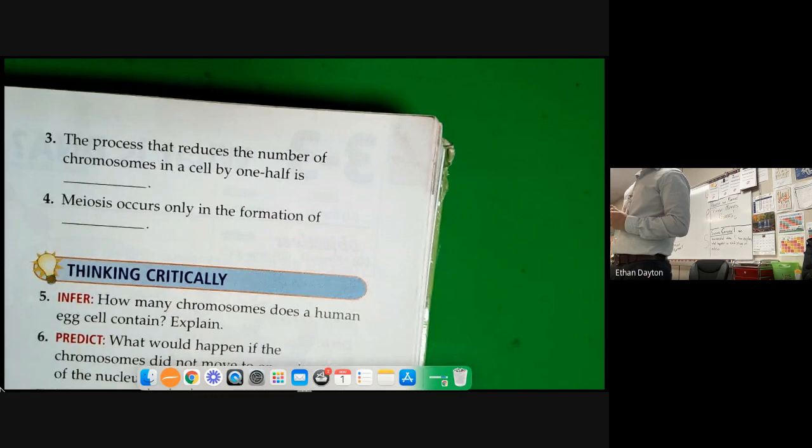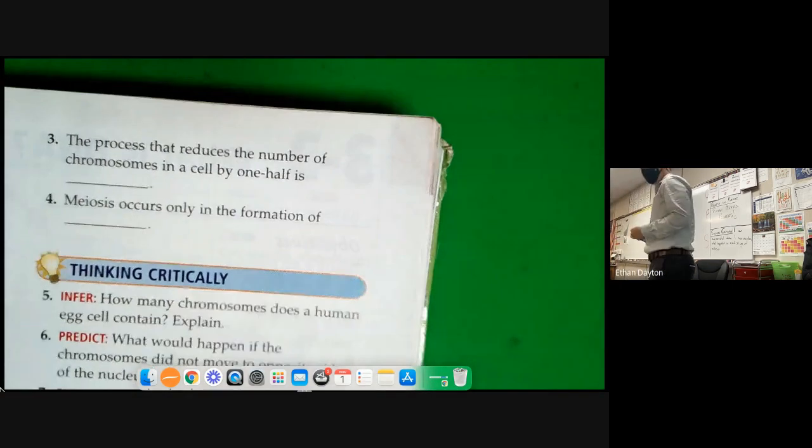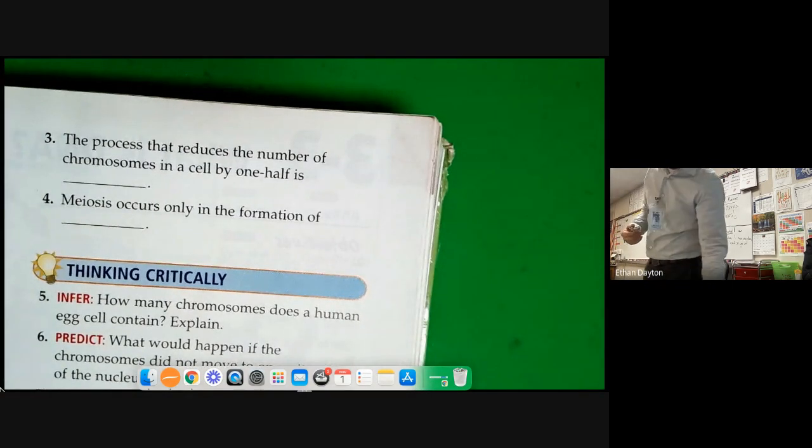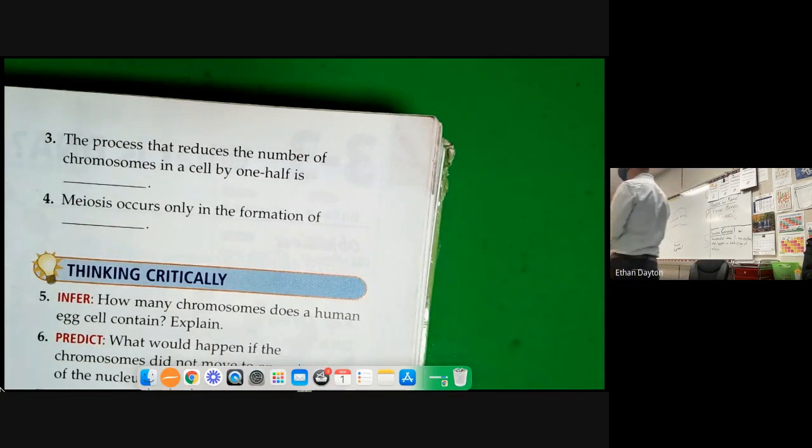Number 4. Meiosis occurs only in the formation of what? What is that something, Corbin? I have no clue. Okay, well, let me see if you can research and find. We just did a whole lesson on it. What does meiosis form?